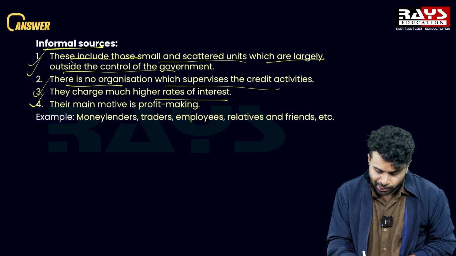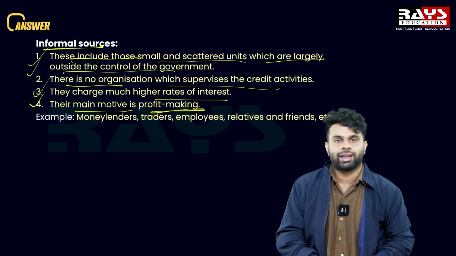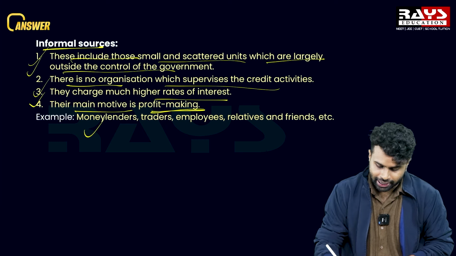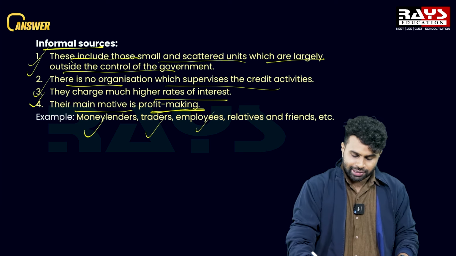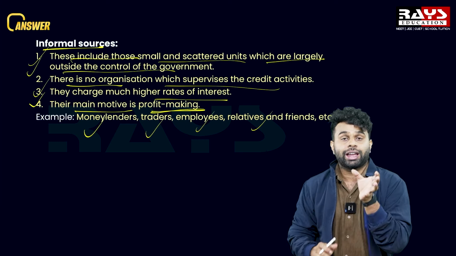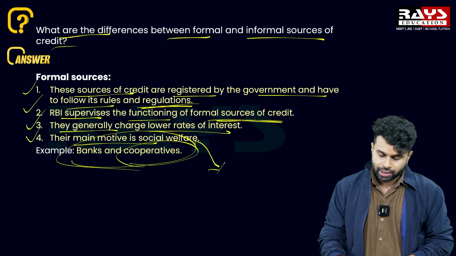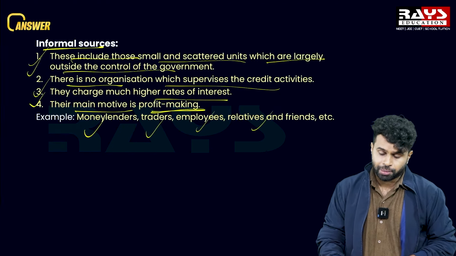And the fourth point is, their main motive is profit making. They are here for profit making. Money lenders, traders, employees, relatives and friends are examples for informal source of credit. Is that clear? Is that clear for everybody?